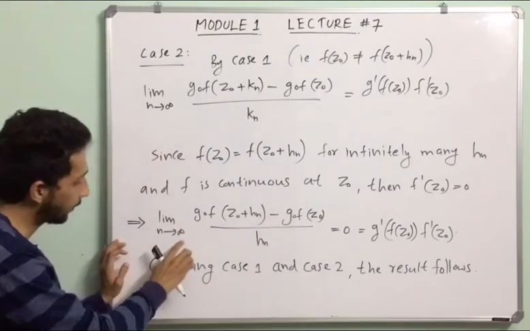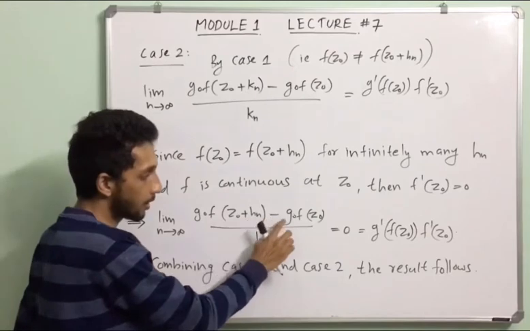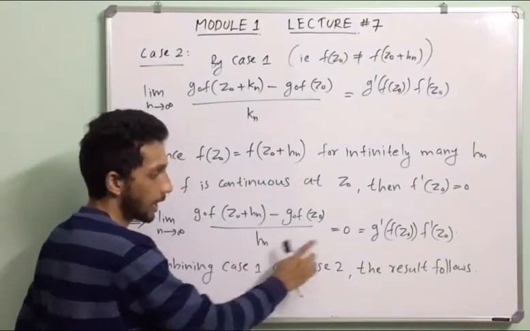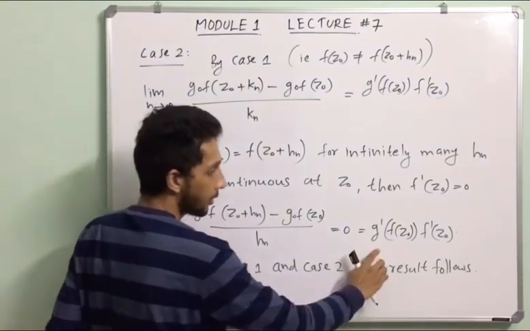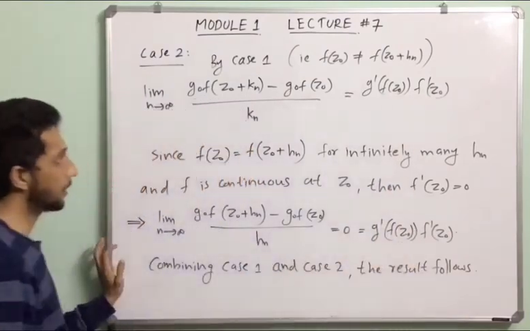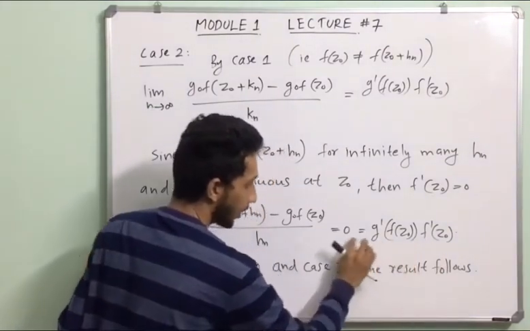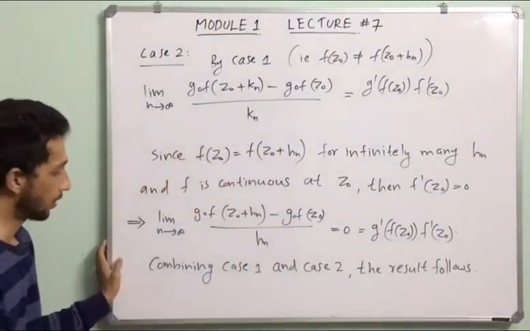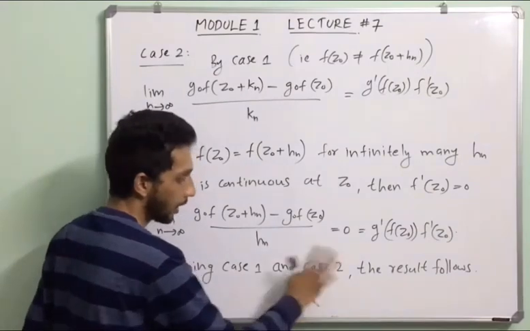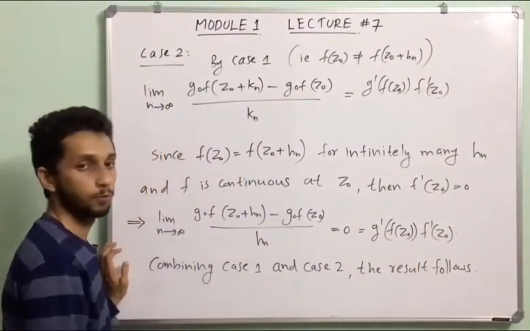That means the limit as n tends to infinity of G composition f of z0 plus hn minus G composition f of z0, divided by hn, equals 0. That is equal to g dash of f of z0 into f dash of z0. So 0 into 0 equals 0. So combining case 1 and case 2, the result follows. This is the proof.